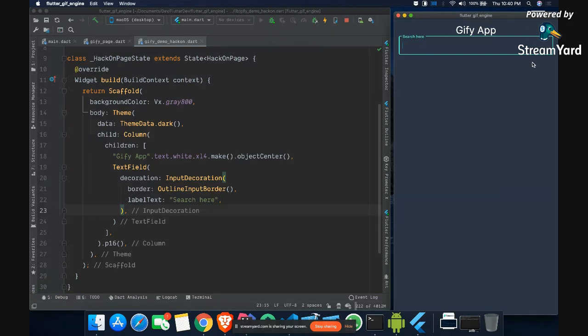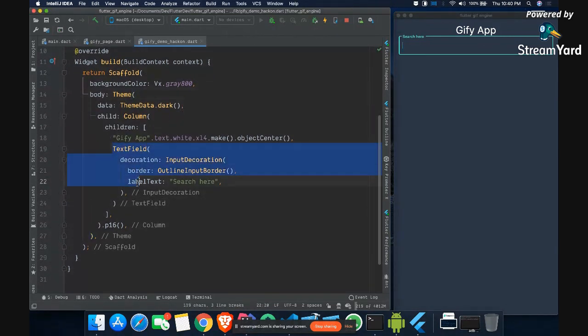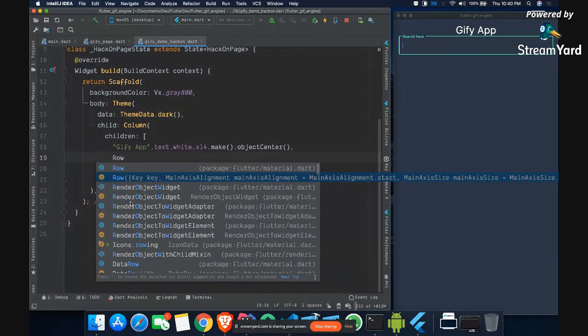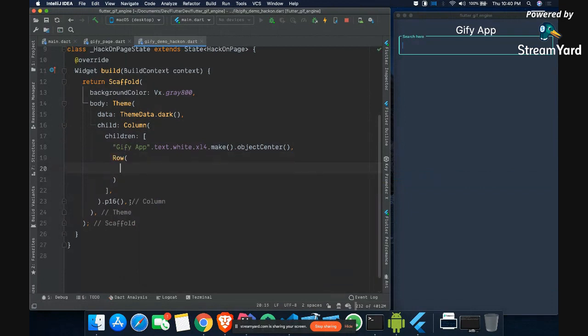Now what I want on the right hand side is a button next to this text field. So what I can do is just copy this text field, and I can use something called row. Row is basically what you use if you want more elements in horizontal order.